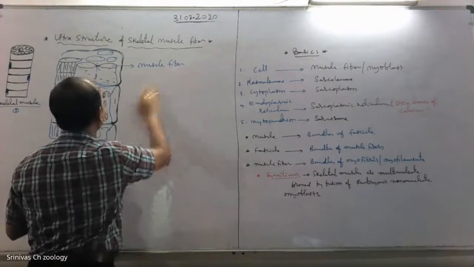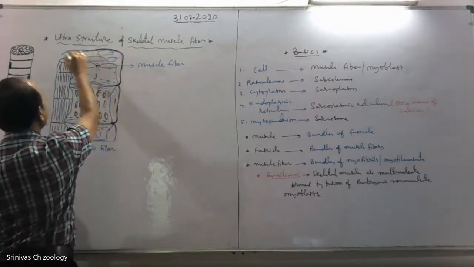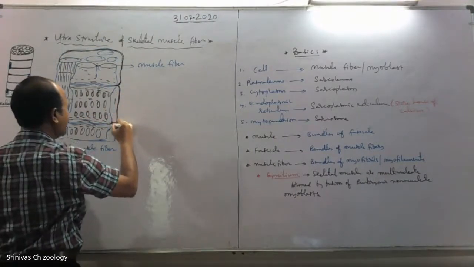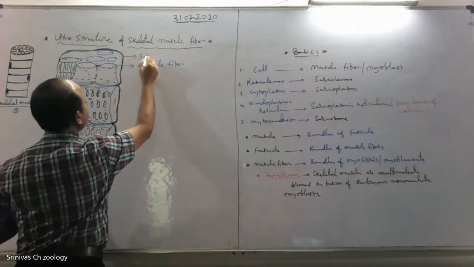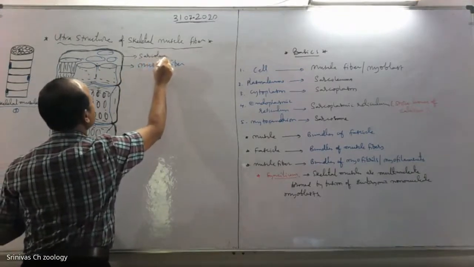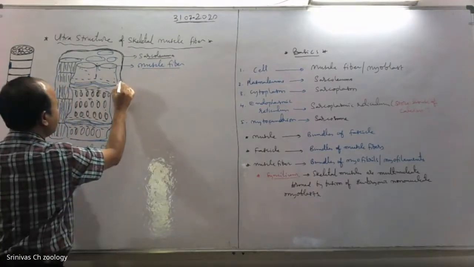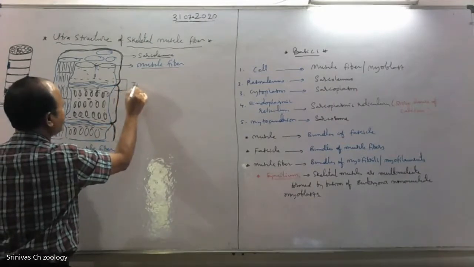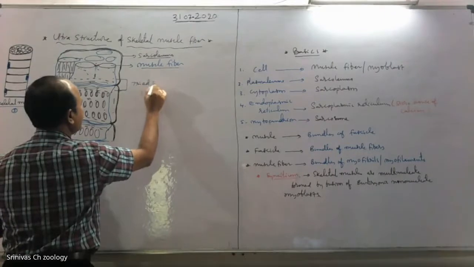This one is the sarcolemma, the plasma membrane of muscle tissue. See, this portion constitutes the triad system. We will discuss what the triad system is later.